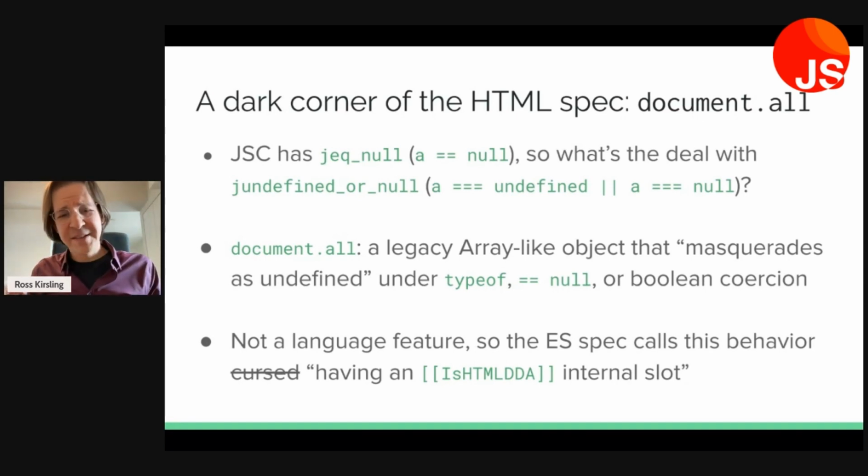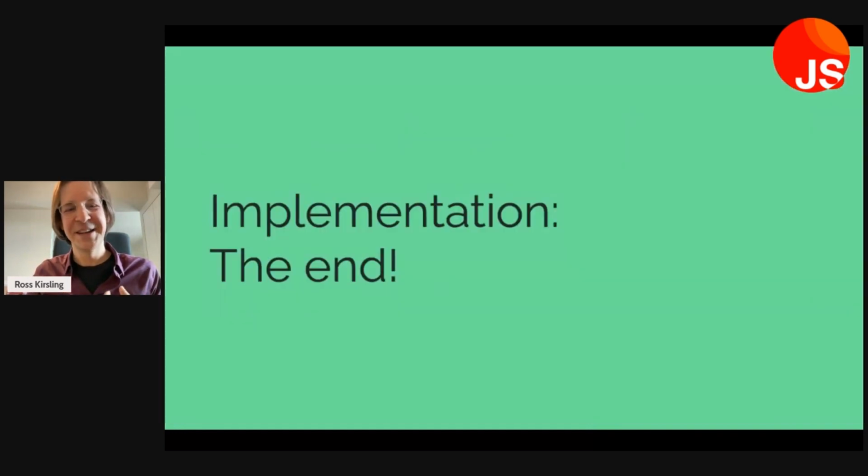So we have to decide how to refer to it in the language spec. And we'd like to just call it cursed because that's what it is, right? But instead we have to use the verbiage having an is HTML DDA internal slot. And an internal slot is just a spec private property. But what does DDA stand for? Well, it stands for document.all. And I find it very amusing just how passive aggressive this naming feels. So I thought you all might find that interesting.